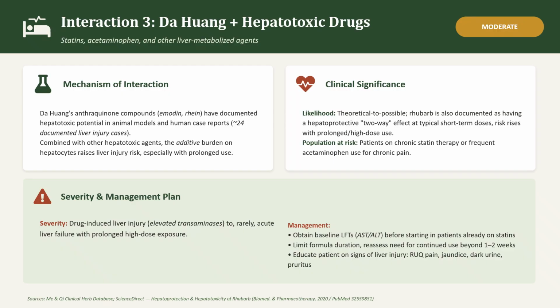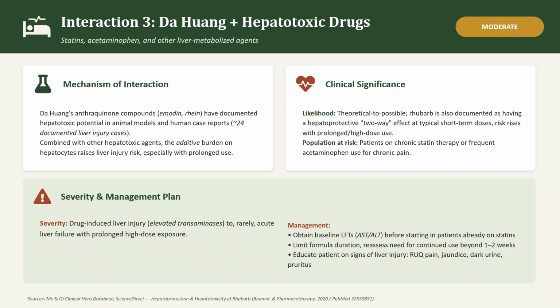Clinical significance. The likelihood: theoretical to possible. Rhubarb is also documented as having a hepatoprotective two-way effect at typical short-term dosage. Risk rises with prolonged high-dose use. The population at risk: patients on chronic statin therapy or frequent acetaminophen use for chronic pain. As we move on to the severity: drug-induced liver injury to rarely acute liver failure with prolonged high-dose exposure.